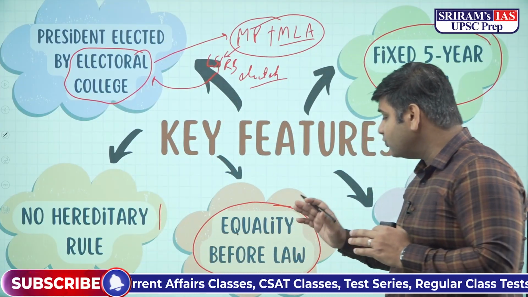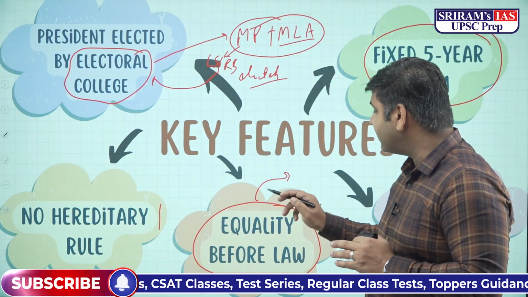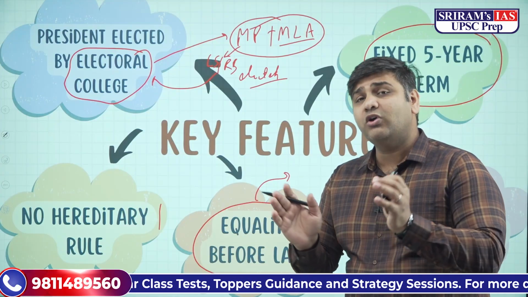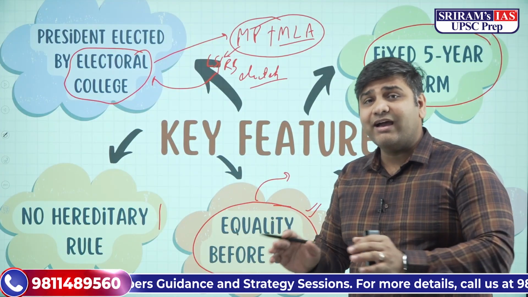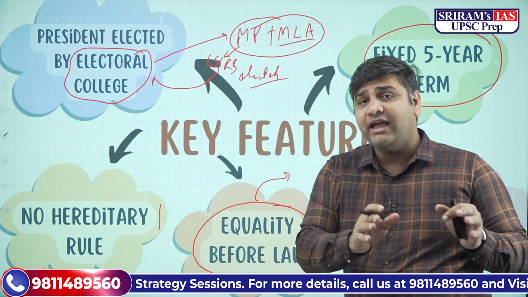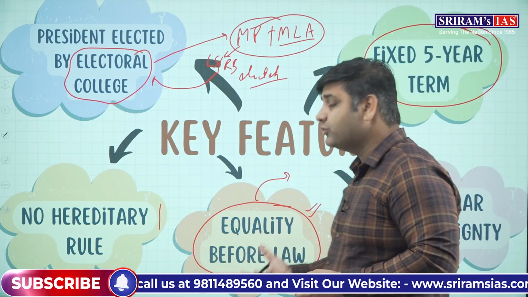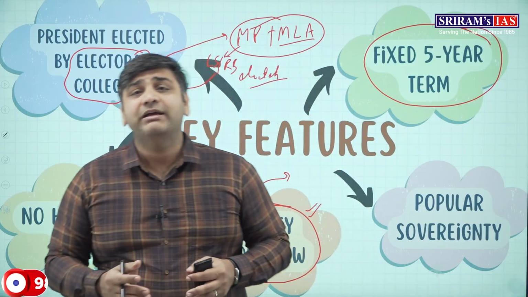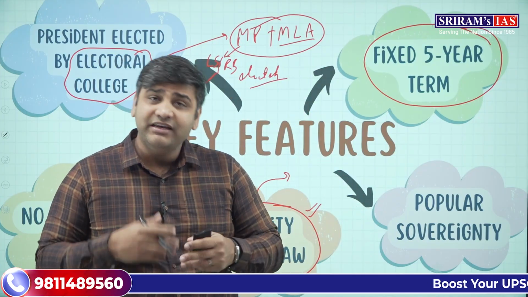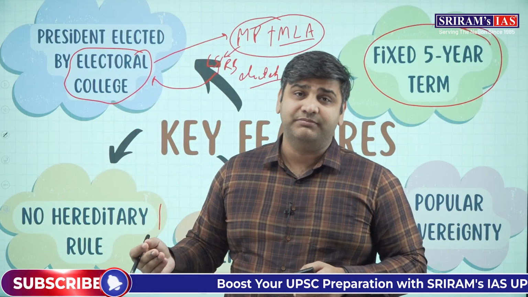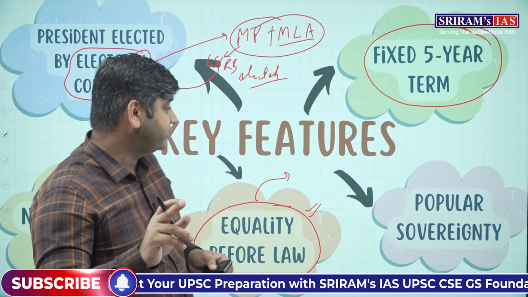तो दोस्तों, रूल ऑफ लॉ उसी समय निकल के आता है जब you have separation, you don't have a rule of a man, you have separate bodies, and the head of the state is elected. That is the meaning of rule of law. So equality before law is very much intermingled with the concept of republicanism. This is important for you to understand.